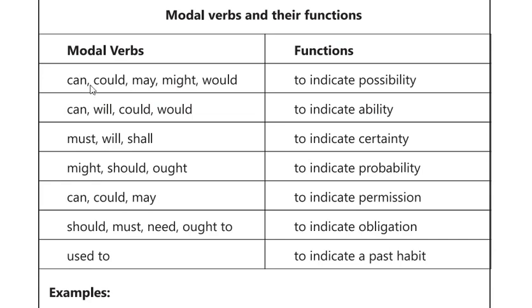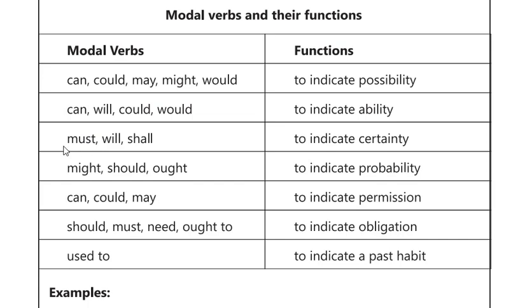First one is can, could, may, might, would. These modal verbs are used to indicate possibility of an action. For example, he may come today. Here the may shows the possibility of an action, the possibility of his coming. Next one is can, will, could, would, to indicate ability. For example, I can speak English. In this sentence, the word can indicates the ability or capacity of speaking English.